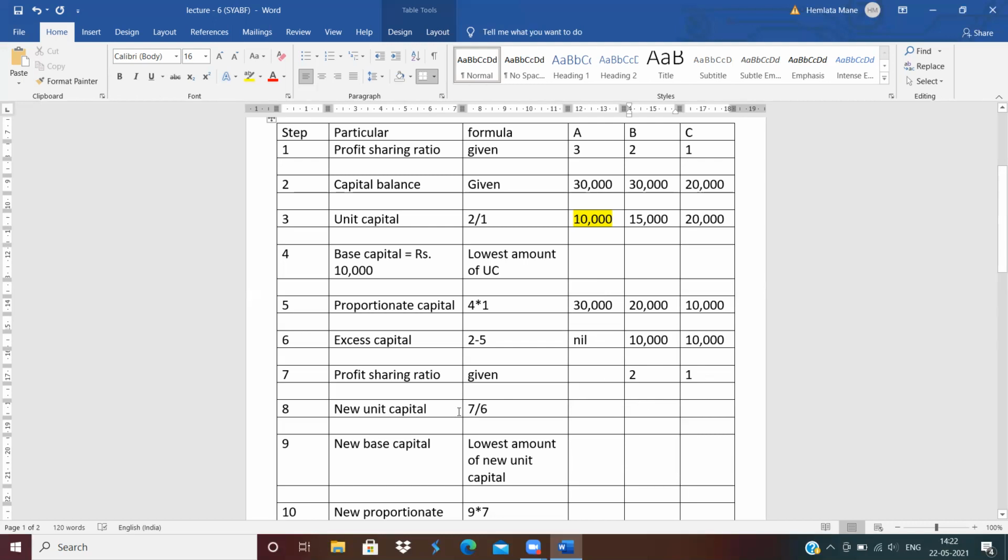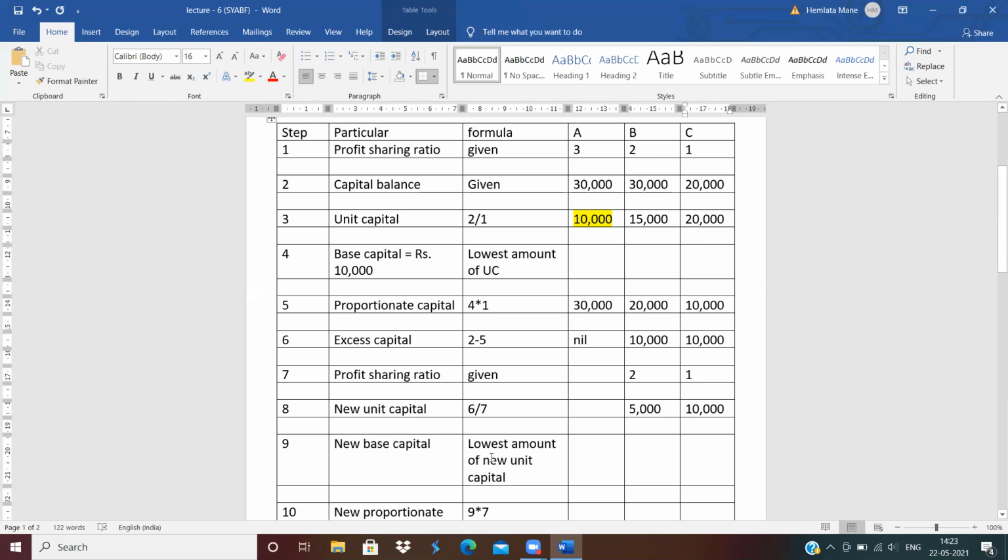How to calculate the new capital? 6 divided by 7, that is, 10,000 divided by 2, then you will get 5,000. Then 10,000 divided by 1, again you will get 10,000. Clear? Now the new base capital.